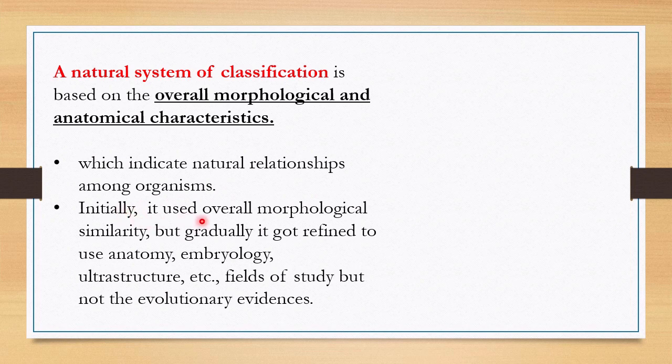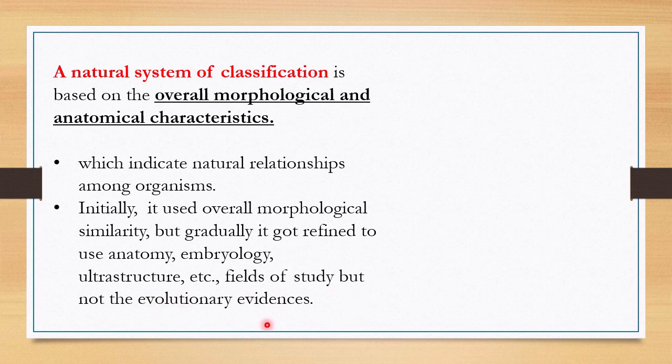Initially it used overall morphological similarity, but gradually it got refined to use anatomy, embryology, ultrastructure, etc. as fields of study, but not the evolutionary evidences. So evolutionary evidences are avoided in this type of classification system.